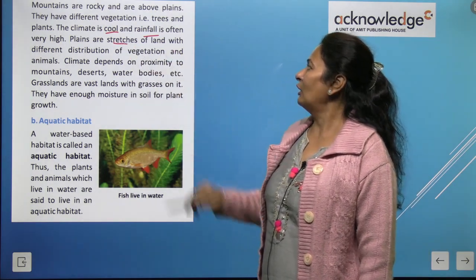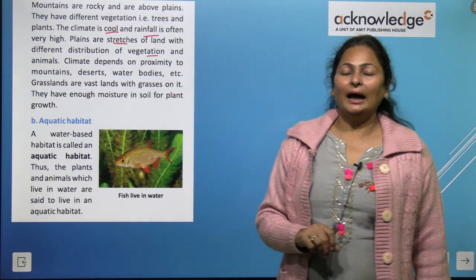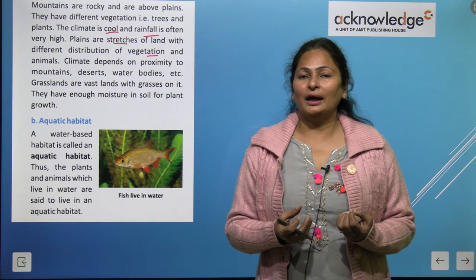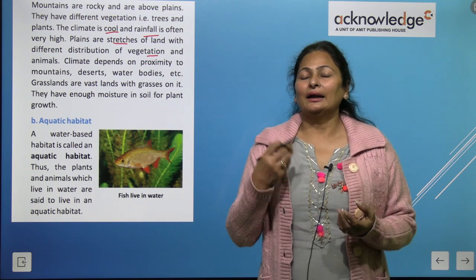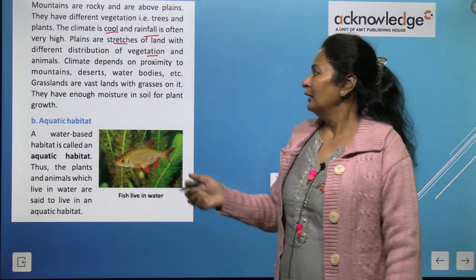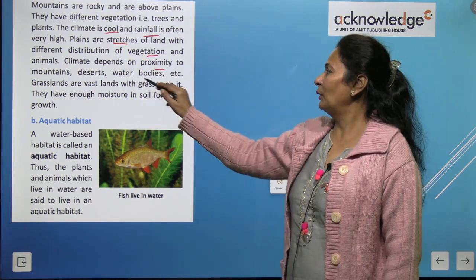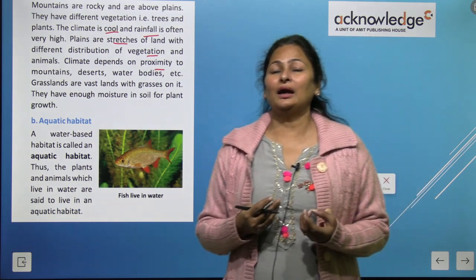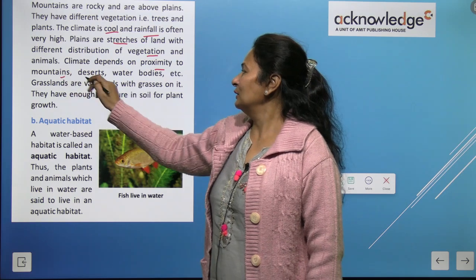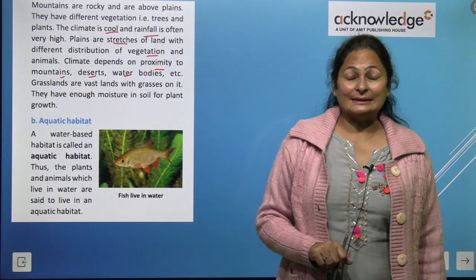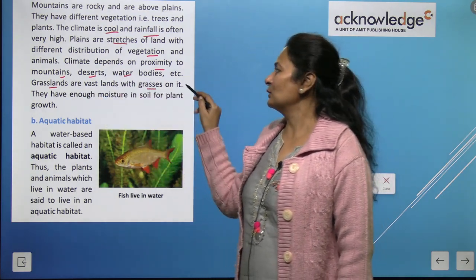Plains are stretches of land with different distribution of vegetation and animals. Different types of plants grow according to the different climatic conditions, and animals are also different. So climate depends on proximity to mountains, desert, water bodies, etc. Proximity means closer, how close you are to the mountains, to the deserts, to the water bodies, etc. Right?